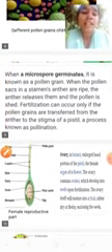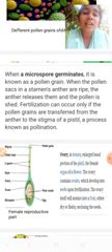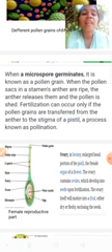Next, pollen grains are also known as microspores. It means the pollen grains are small in size, that's why they are called microspores. The microspores are nothing but pollen grains. When the pollen grains reach the stigma, they reach the ovary through the style. The pollen grains that reach the stigma is called pollination.